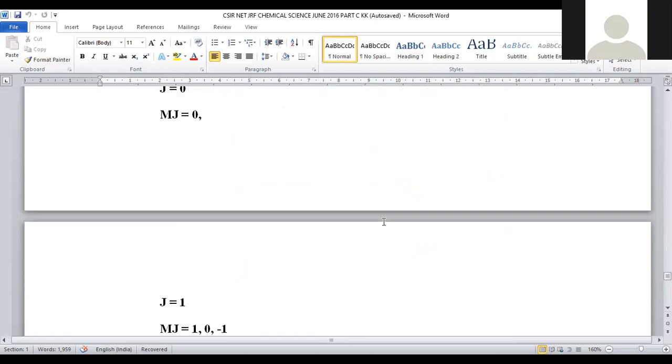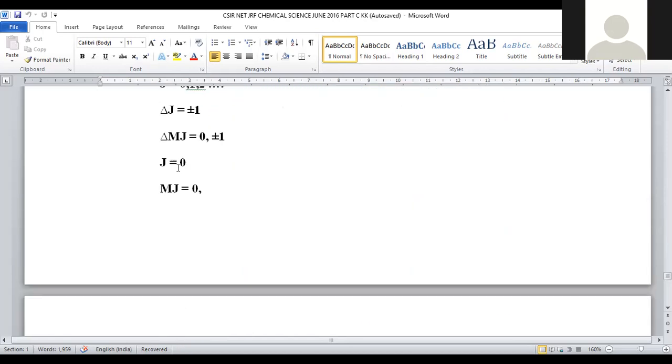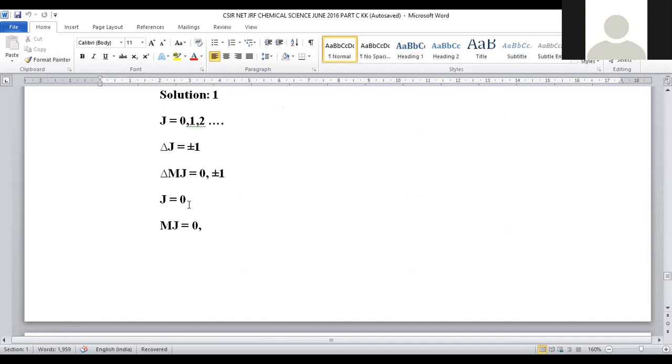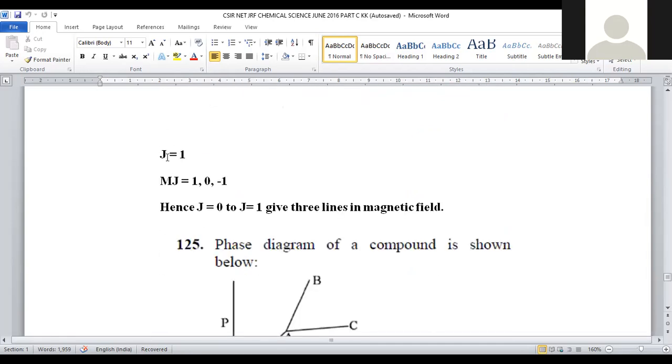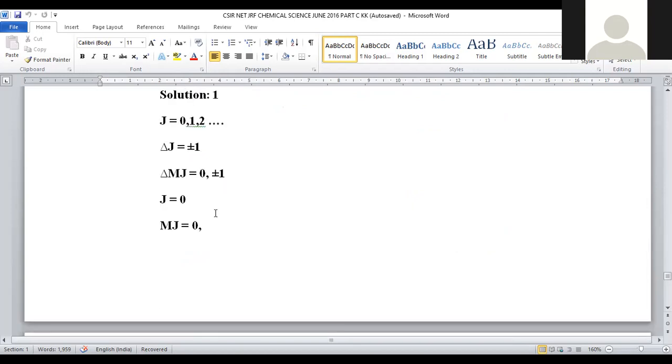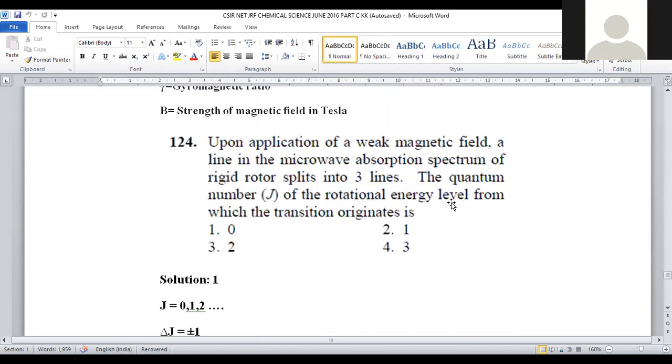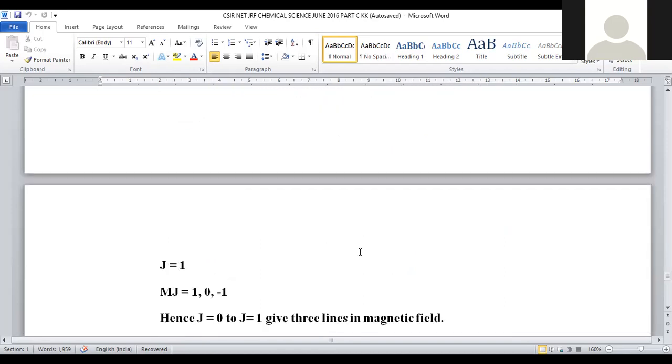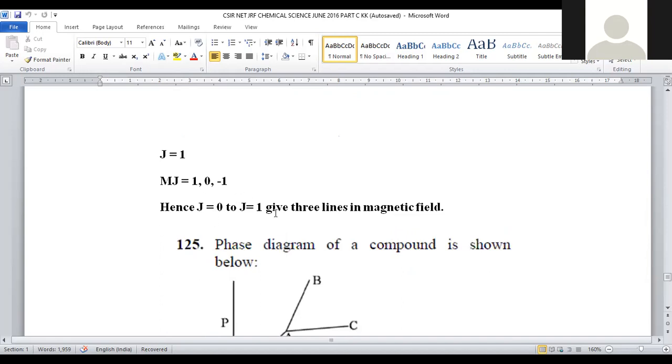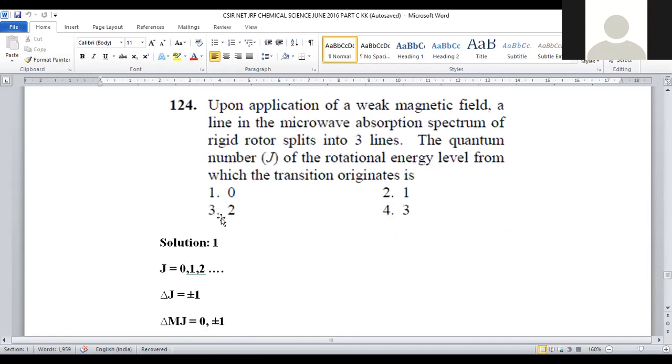lines. So by this it is very clear that when the electron is exciting from the 0 level of rotational energy to the first level, splitting into 3 signals is possible. So within the problem, what they are asking is where the rotational energy transition originates. That means where is it starting? It is starting at the 0 level. 0 to first level excitation is possible. That's why it's starting from J equal to 0. So J equal to 0 is provided in option number 1. For question number 124, option number 1 is the correct answer.